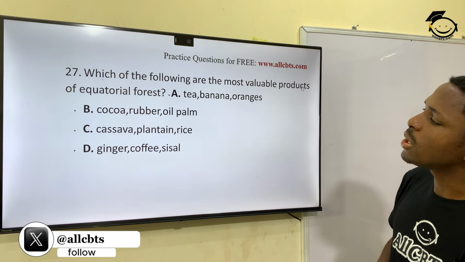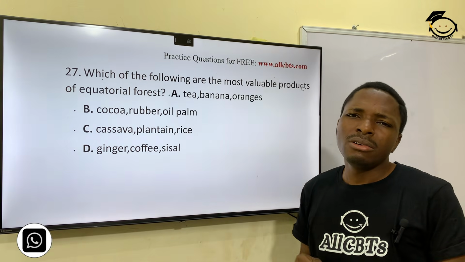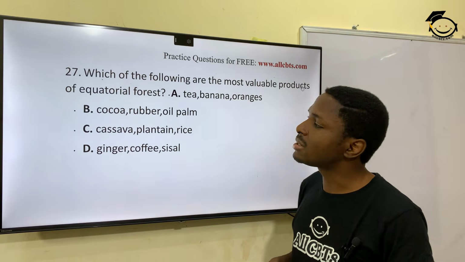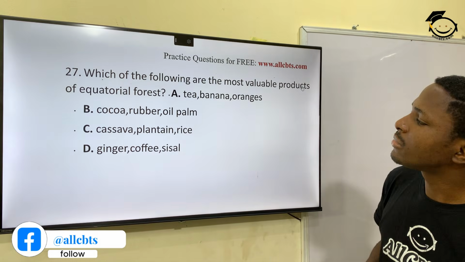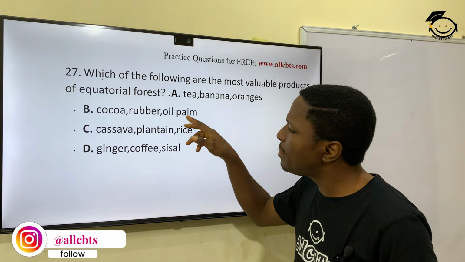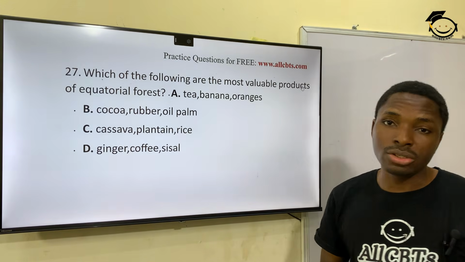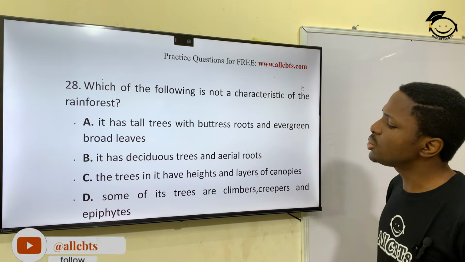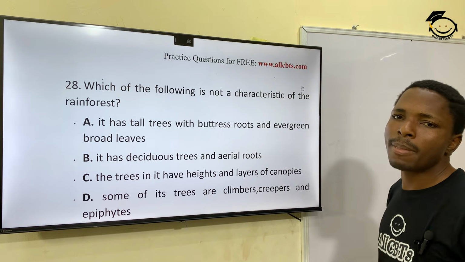Yeah. So what are the vegetation in equatorial forest? Often savanna. Okay. Savanna, shrubs, dry lands. Yeah. So cocoa, rubber, oil palm, they flourish a lot in the equatorial vegetation. So that's B. 28. Which of the following is not the characteristics of the rainforest?